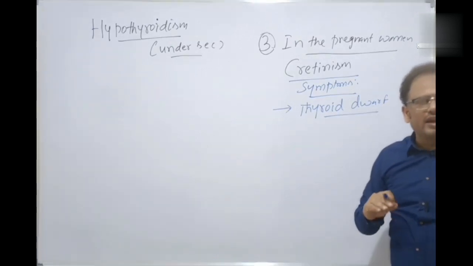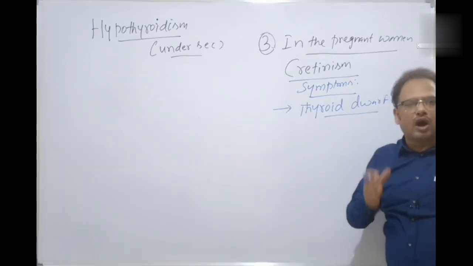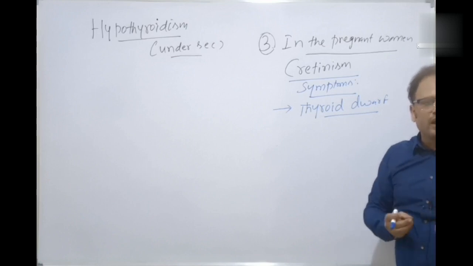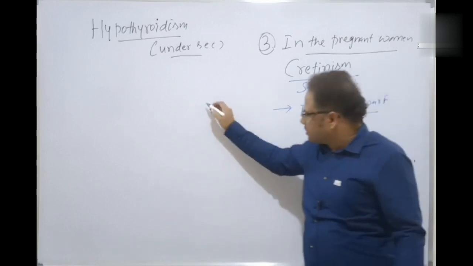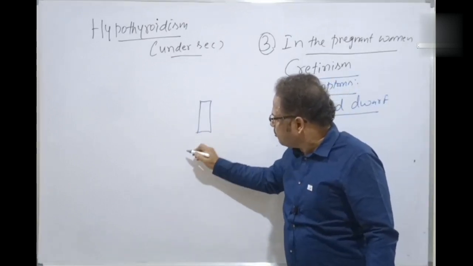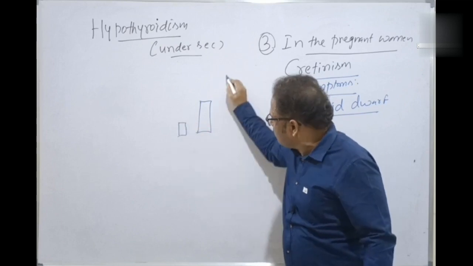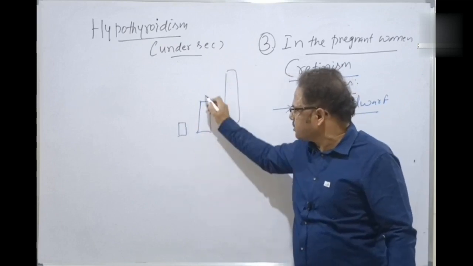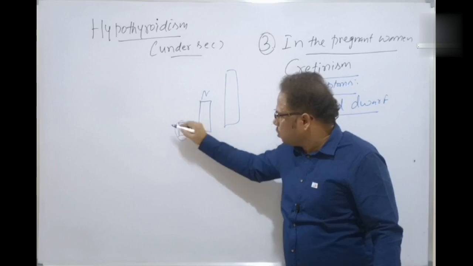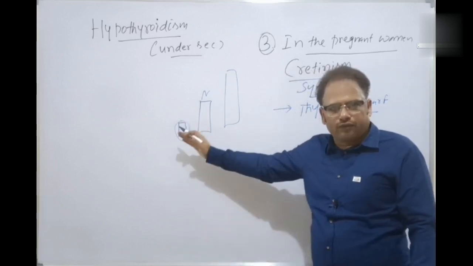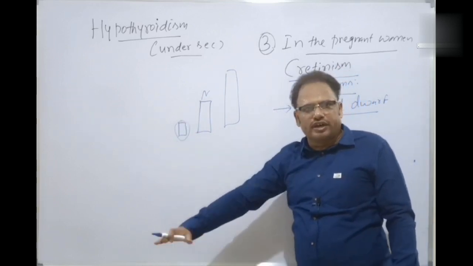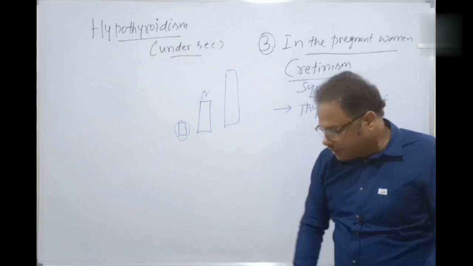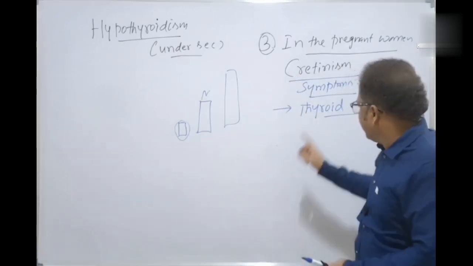In the pituitary gland disorder we have discussed pituitary dwarf. He is a Choduram, we have discussed. This is a normal person. This is Choduram Lamburam. This is normal, this is Choduram. Pituitary dwarf, stunted growth in the children. The same way here, he is called a thyroid dwarf.